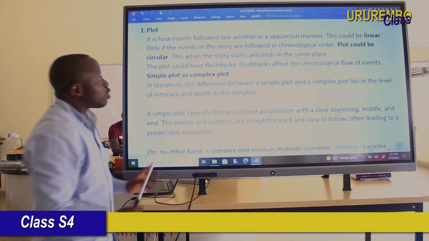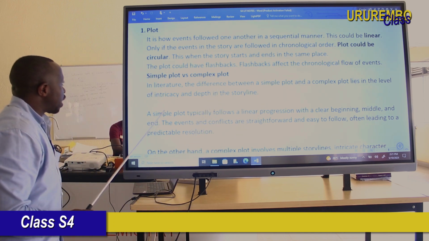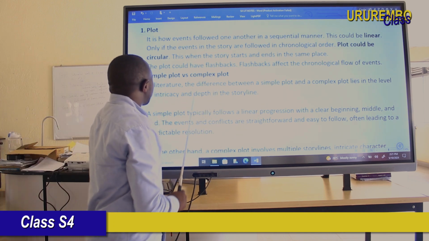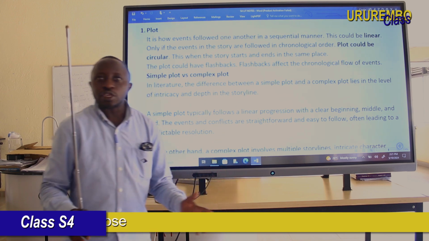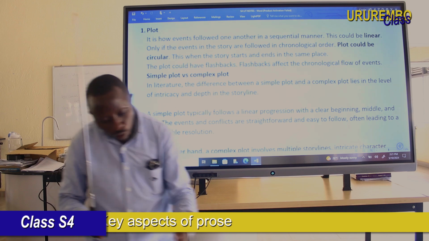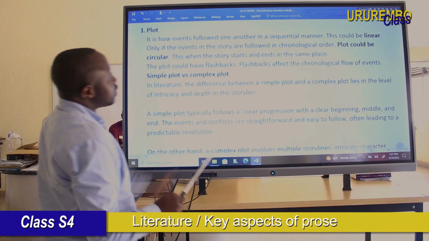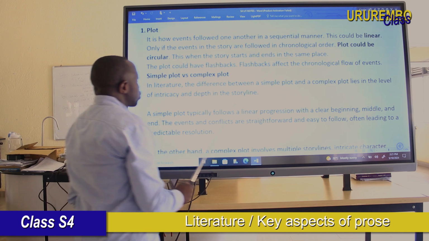A linear plot, we can also call a simple plot, because the events simply follow one another chronologically. That is a linear plot.